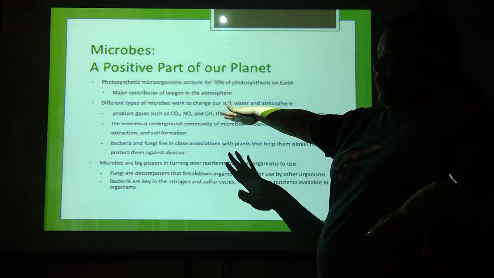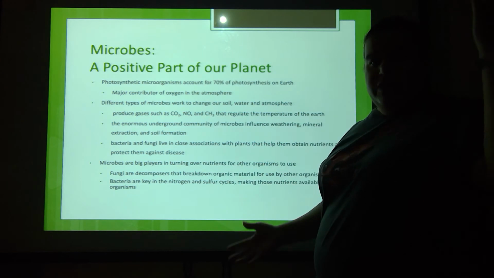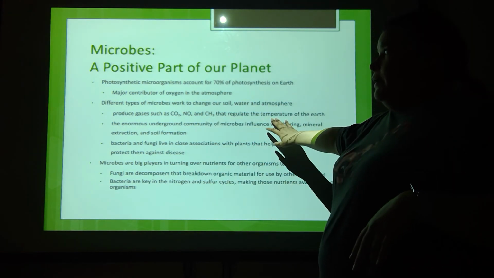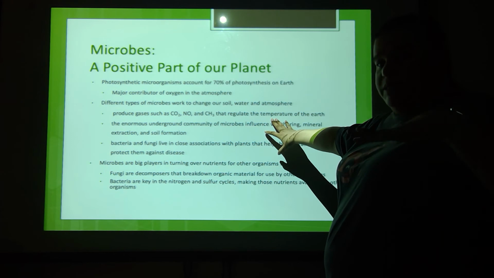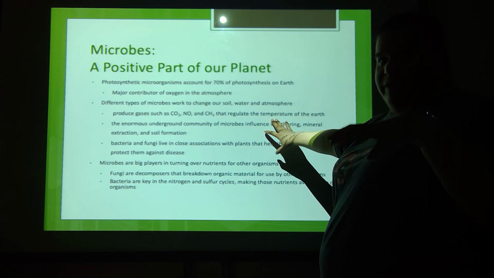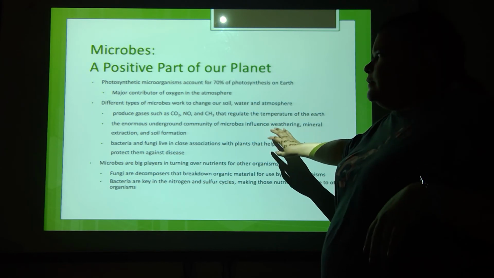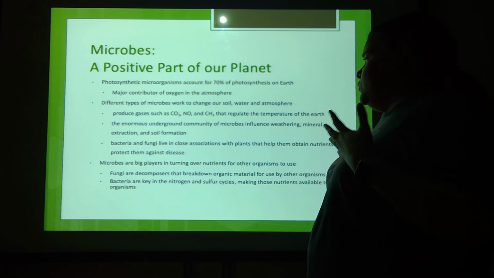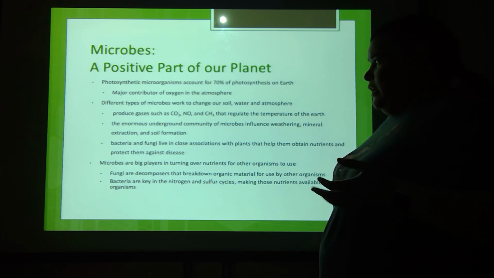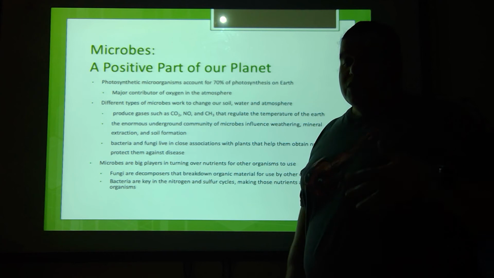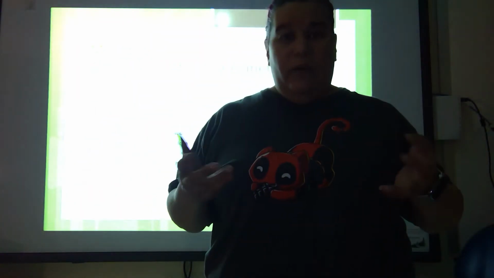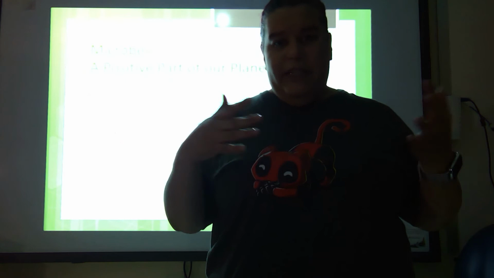So if you've got a wonky combination of these, the earth's temperature would be fluctuating like crazy. By having microbes that do this for us, it helps to kind of maintain the earth within livable limits for us. Enormous underground communities of microbes influence weathering, mineral extraction, and soil formation. So microbes can break stuff down. They can turn one thing into another.